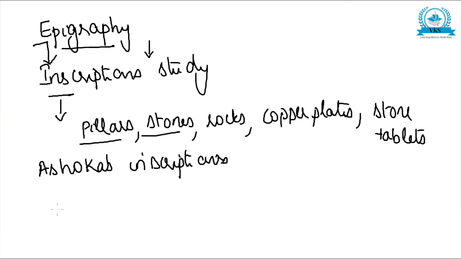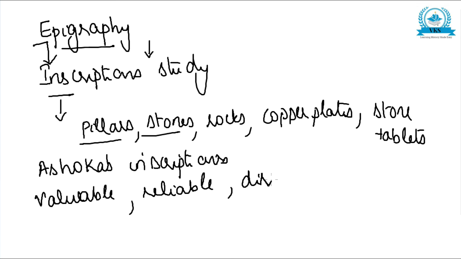Now we can continue with inscriptions. They are considered the most valuable, reliable and direct source in writing history. So why are inscriptions so valuable and reliable?